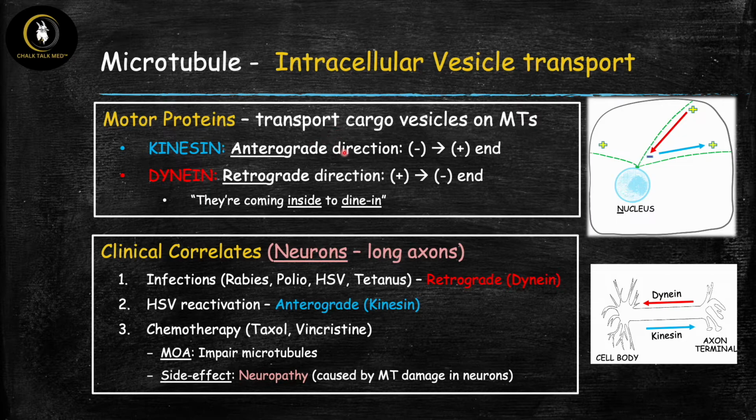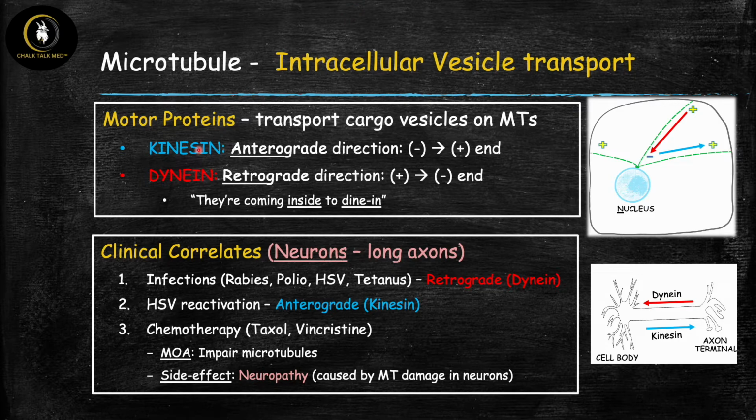Now, this movement is directional, and as a standard designation, the part that's near the nucleus is the negative end, and that's easy to remember because both negative and nucleus begin with the letter N. And then the opposite end of the cell, which is the periphery, this is called the positive end. Again, easy to remember because both positive and periphery begin with the letter P. So why do we care about all of that?